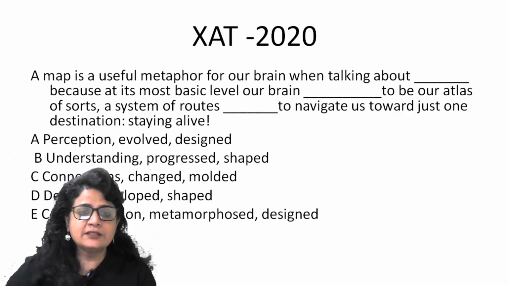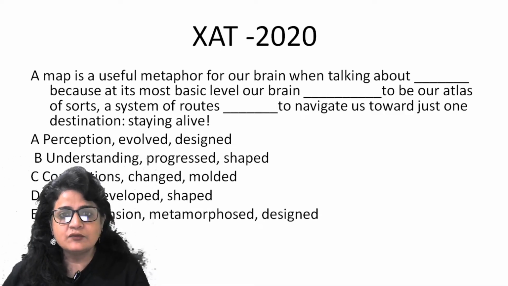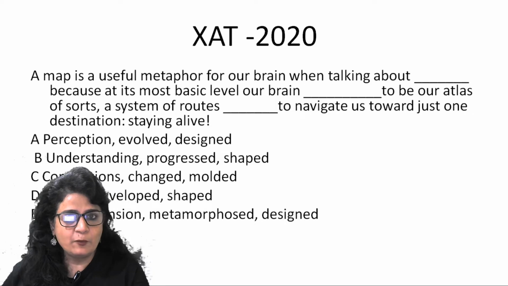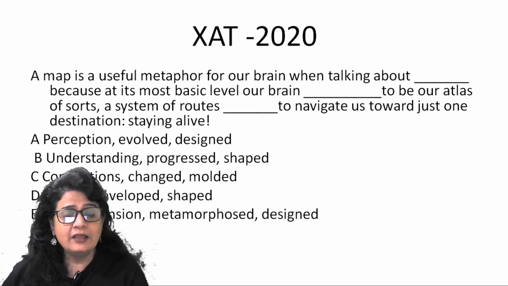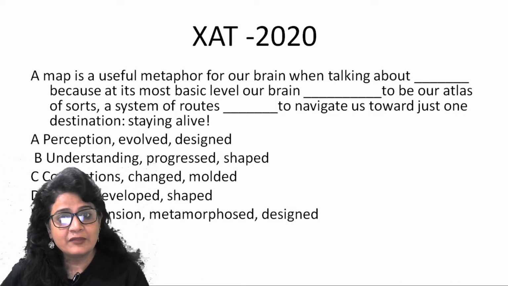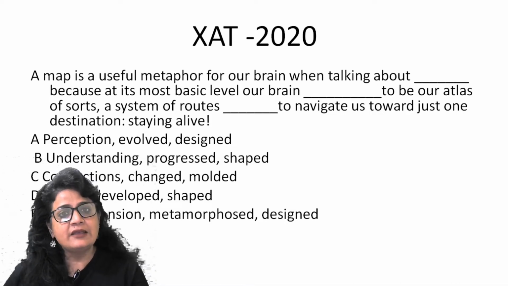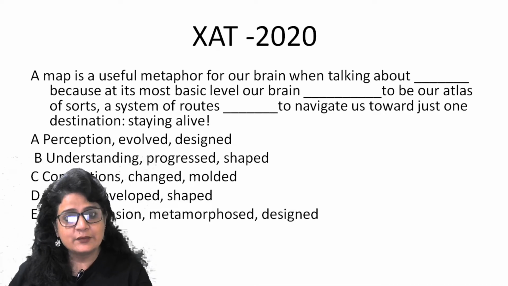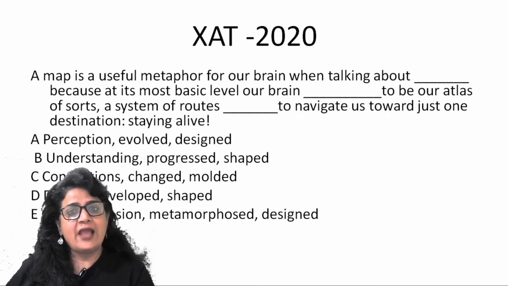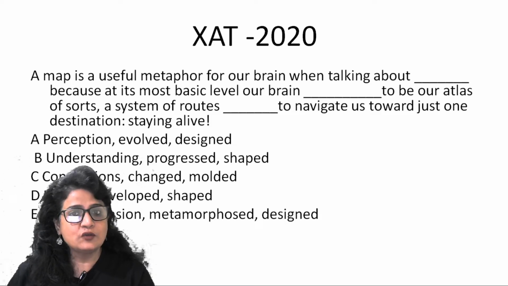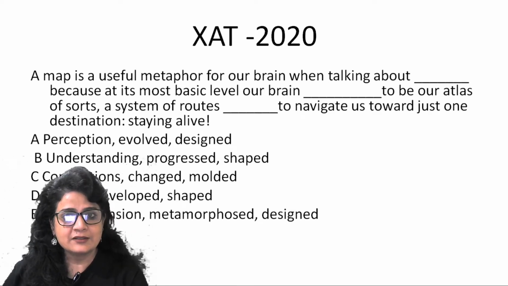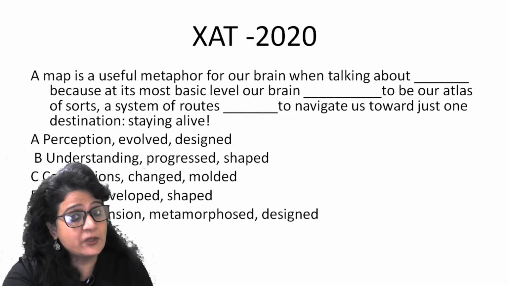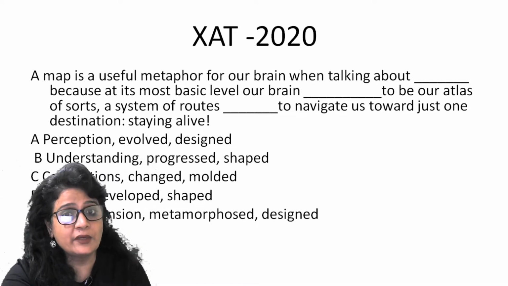But believe me, there isn't any of these words which you don't know the meaning of. All are simple words, right? But they are very close. Comprehension, understanding, perception, very close. That means you have to have crystal clarity about the context as well as about the tone of the author, what he actually wants to say and how he wants to put it. That way, you will have more clarity about what words are more fitting in the context. Alright? So for FIB questions, you have to apply your reading comprehension as well.